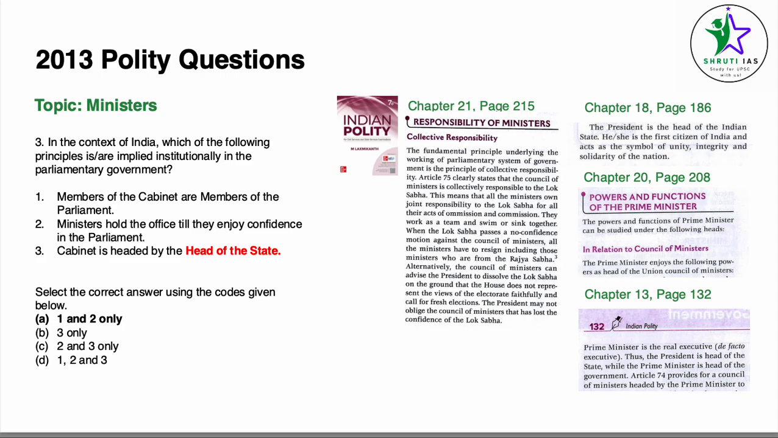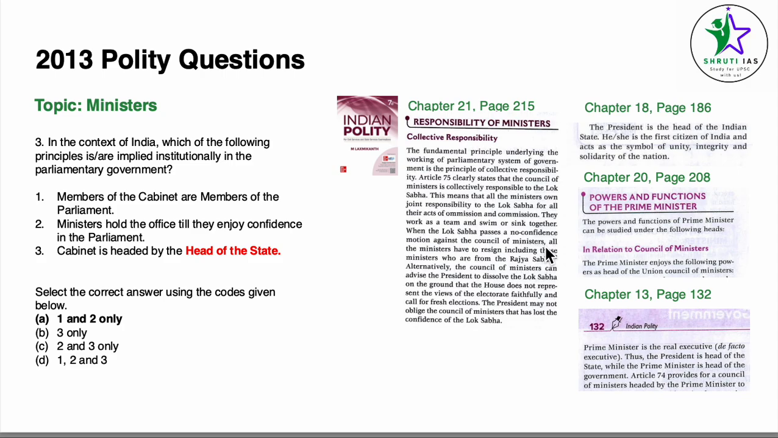For statement 2, members hold the office till they enjoy confidence in the parliament. This is Article 75, collective responsibility of ministers. Chapter 21, Central Council of Ministers, page number 215. Under collective responsibility, line 6, they work as a team and swim or sink together. When the Lok Sabha passes a no confidence motion against the Council of Ministers, all the ministers have to resign, including the ministers who are from Rajya Sabha. So statement 2 is also correct.